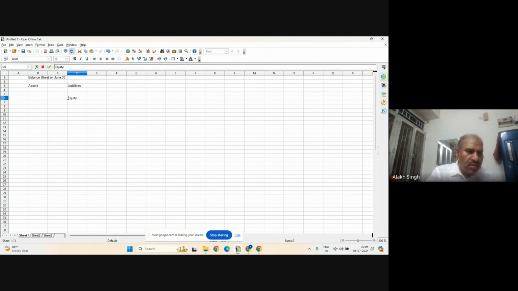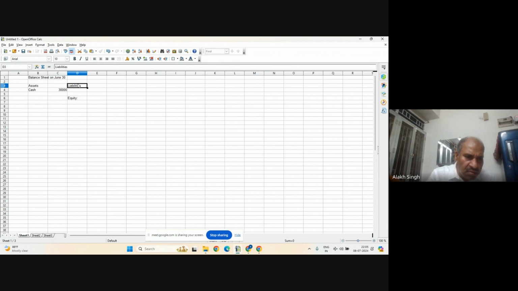Now, the first thing is that the three partners have contributed 10,000 euro each, or $10,000, whatever. So what is this? This is cash. So on the asset side, we have cash. They contributed, and how much is this? This is 30,000, because three of them are there.